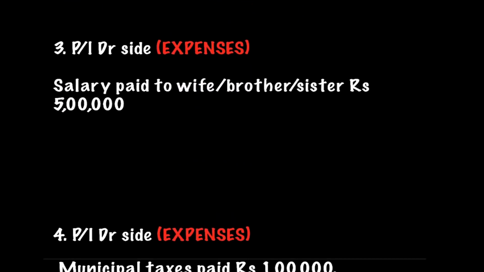Then the third adjustment is about expenses which are given on your P&L account debit side.